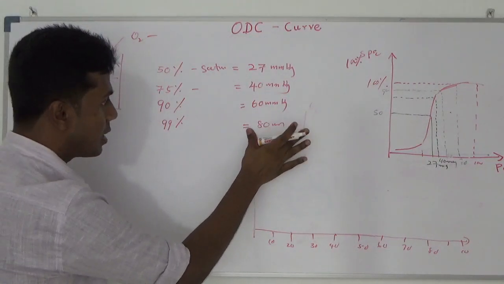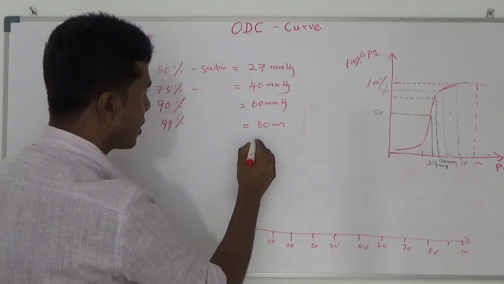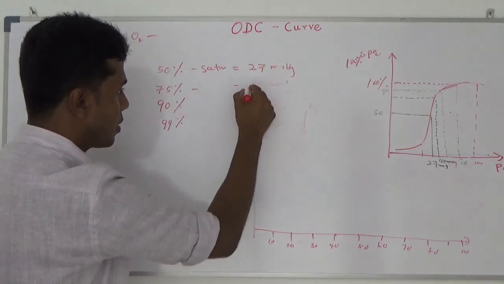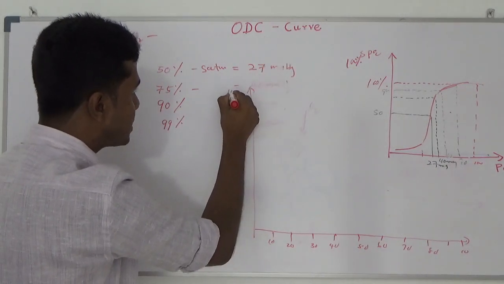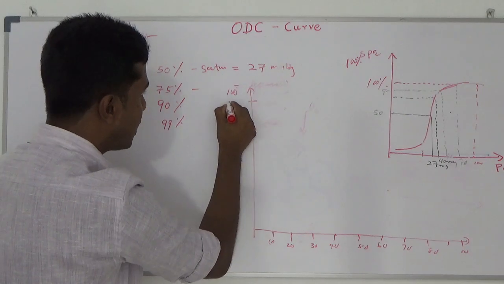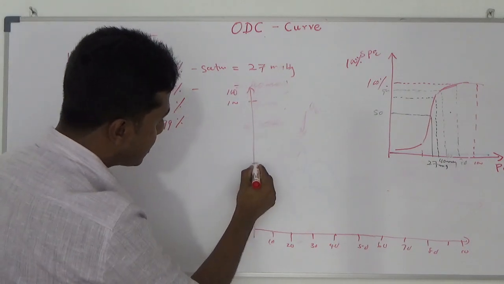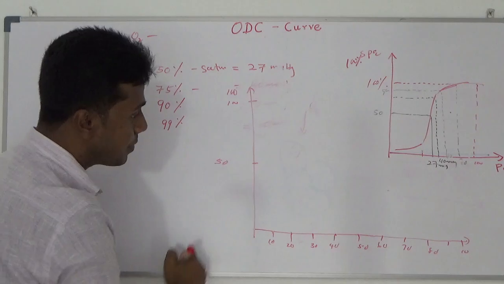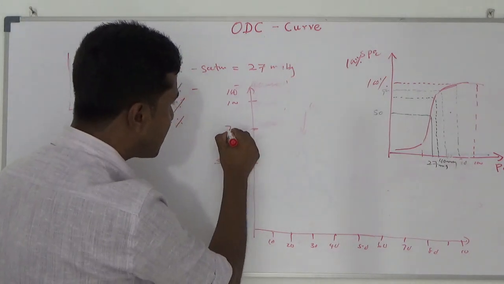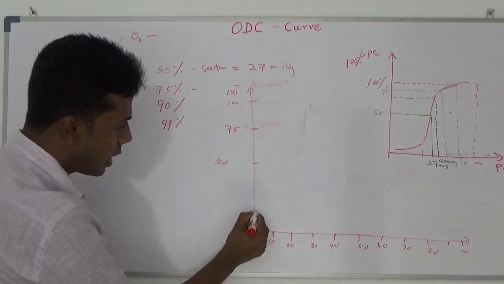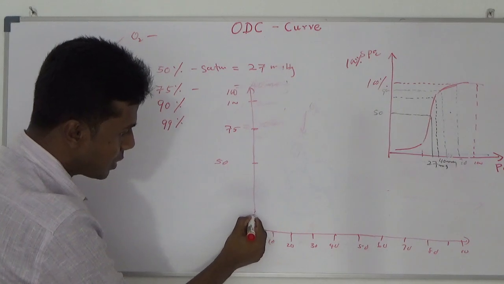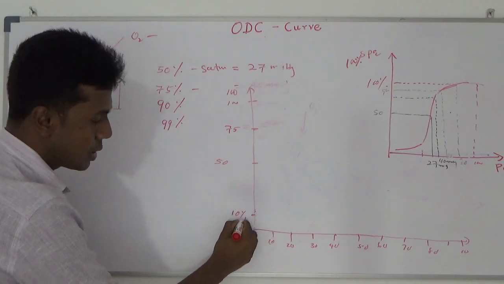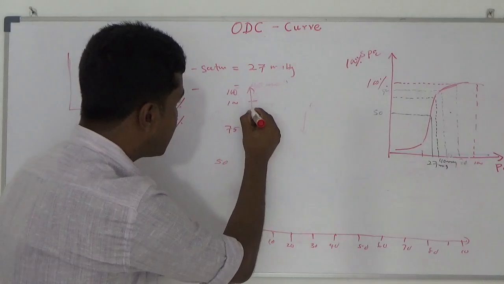For this axis, I am going to do 100% saturated here. Here it must be 50% saturated. Here must be 75% saturated. I draw 10% saturated somewhere here. Here 90% saturated.